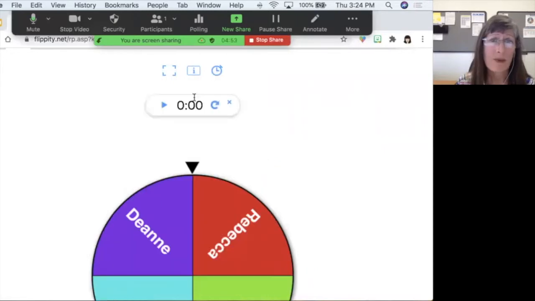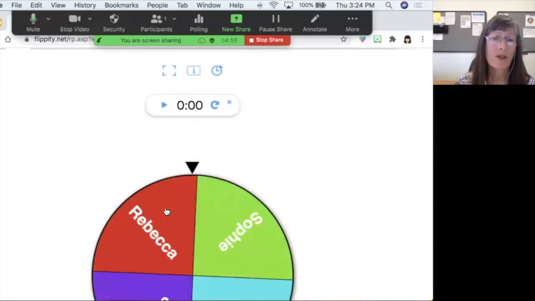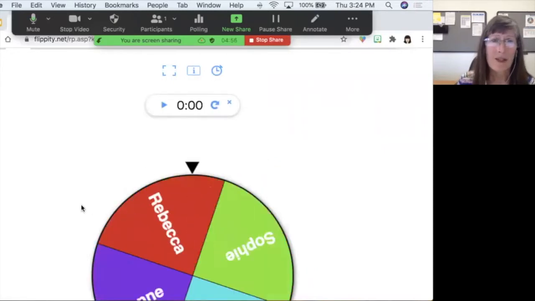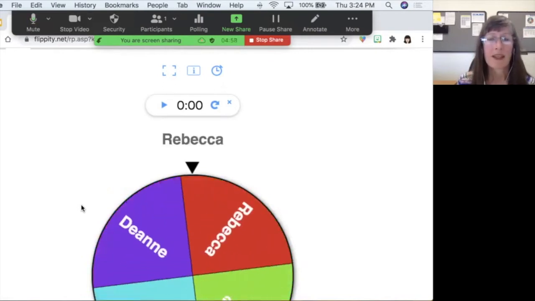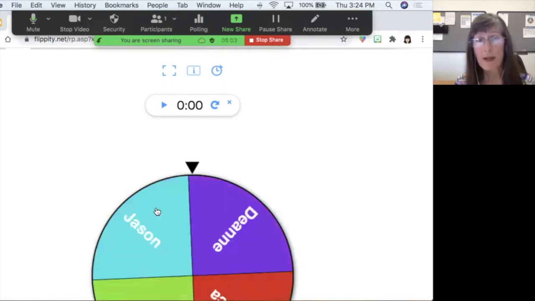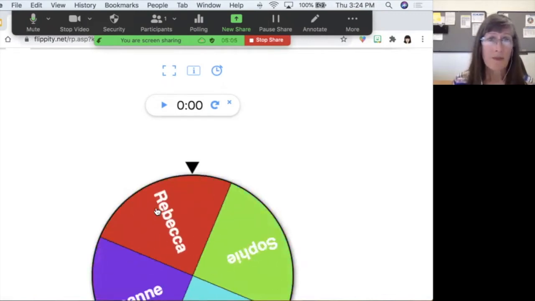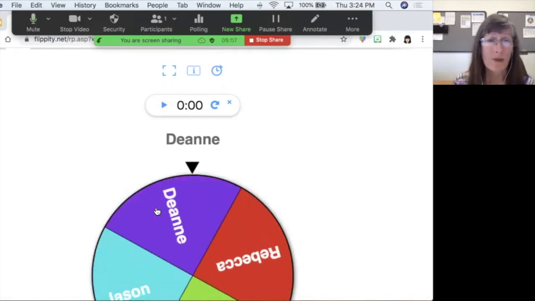There's a little timer that can be up here. So maybe we're going to give students a certain amount of time. And when I pick their names from this random picker, maybe they need to get into their teams. So Rebecca and Deanna, you have 10 seconds to get into your team, so we can use the counter. So whatever use I'd like, it's a random name picker.